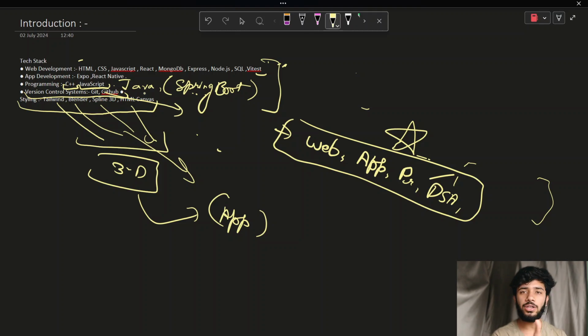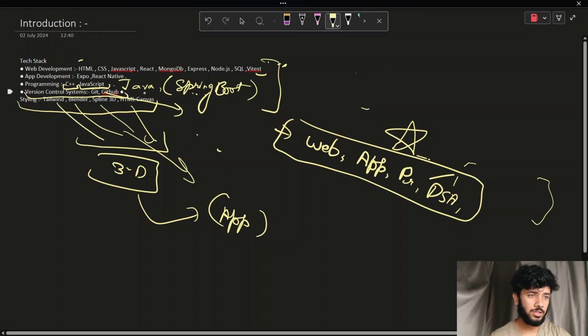For that you need to learn about Blender and Spline, like how the basic thing works, and how to make a 3D architecture in our web application. So that's all the basic scratch from where you can learn. You might scroll a video on how to code in 3D, but if you don't know how to make those models, then those are useless, because they take a model from somewhere else, just paste it, and tell you how to integrate it in your application.